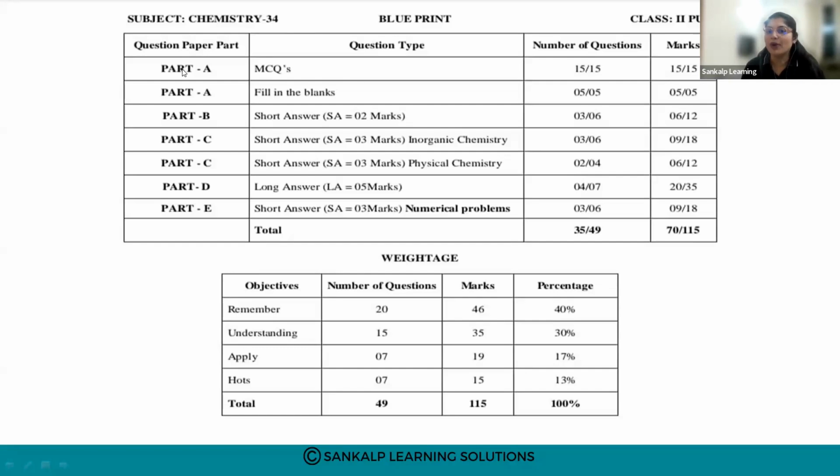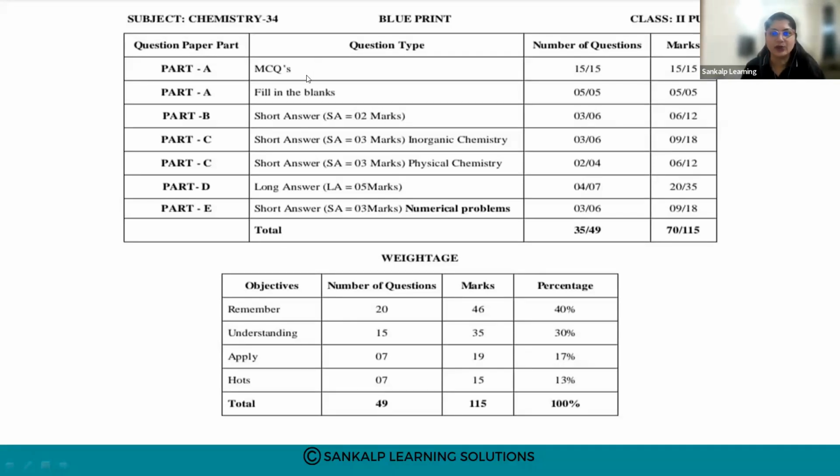You'll be having part A to part E. Part A consists of MCQ questions. The exam pattern has been changed. Till last year, there were no MCQs and fill in the blanks, only 1 mark questions, then 2 marks, 3 marks, followed by 5 marks.